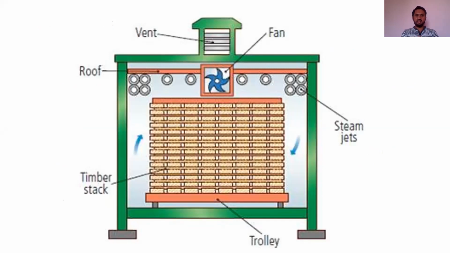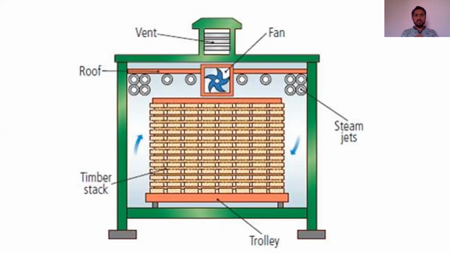In this stationary kiln, we are keeping the timber. Just as we kept it in air drying, the timbers are kept in this, but in that case it was open to the surroundings, open to the air. Here it is a closed container. In this we are keeping the timber stacks.